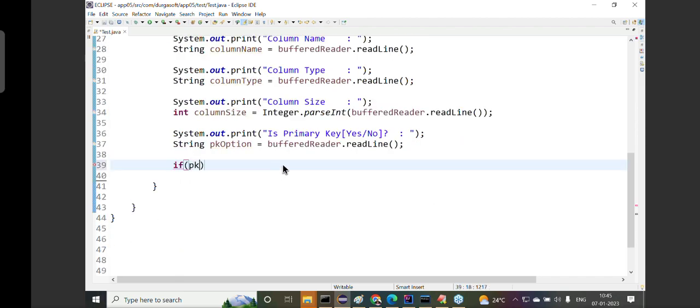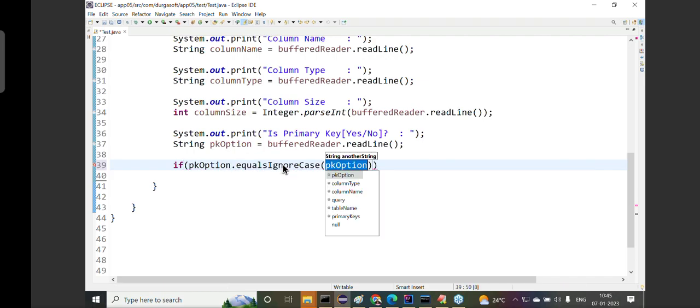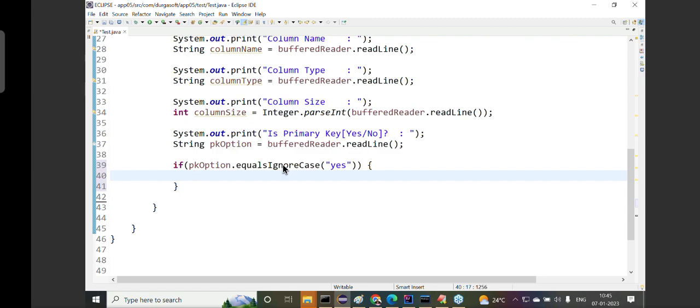Now let's observe carefully what I'm going to do. If pkOption dot equalsIgnoreCase, capital letters or lower letters doesn't matter here, of, say for example, yes. If the user says yes, that corresponding column is a primary key, then we need to add that primary key to a particular variable or not.